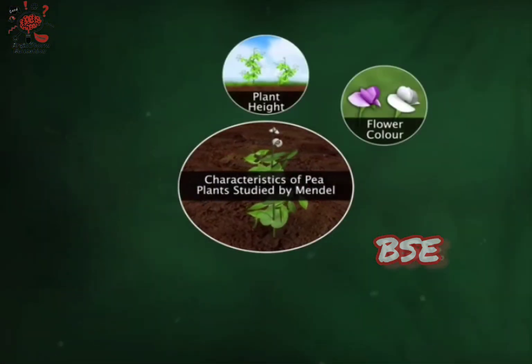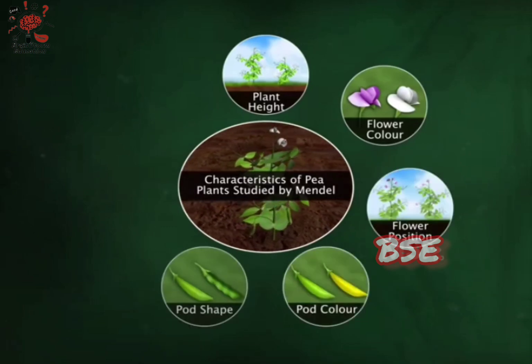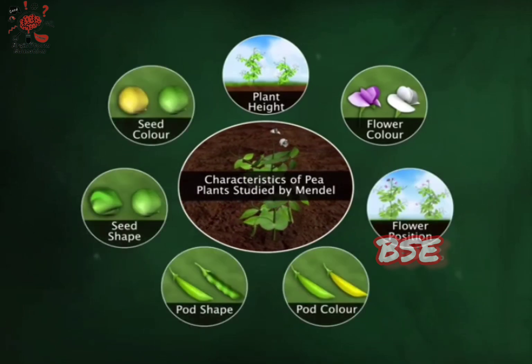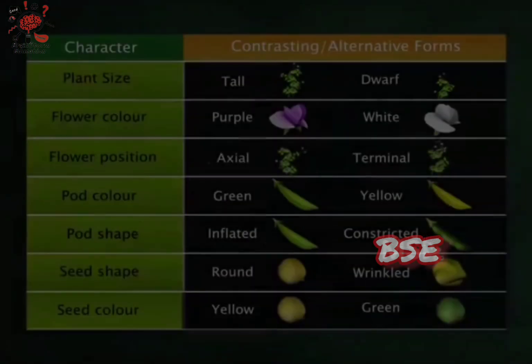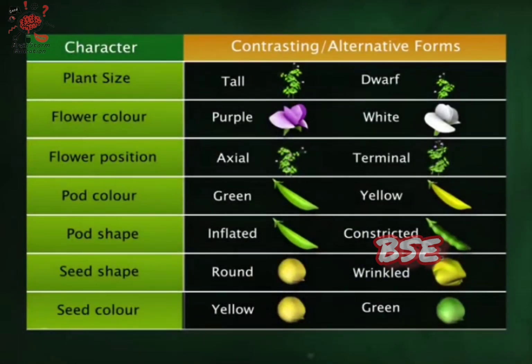Mendel studied the inheritance pattern of 7 traits or characteristics of the pea plant. These were plant height, flower color, flower position, fruit or pod color, pod shape, and seed color. He picked 2 contrasting variants or forms for each of these 7 traits.